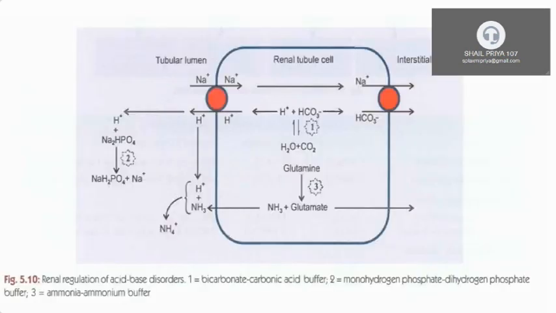So this is all about the normal regulation of acid-base balance. I discussed it in brief. So mainly kidney and lungs regulate the normal acid-base balance in our body. Kidney maintains acid-base balance by reabsorbing sodium bicarbonate and excreting hydrogen ion, whereas lungs regulate acid-base balance by excreting and conserving carbon dioxide.